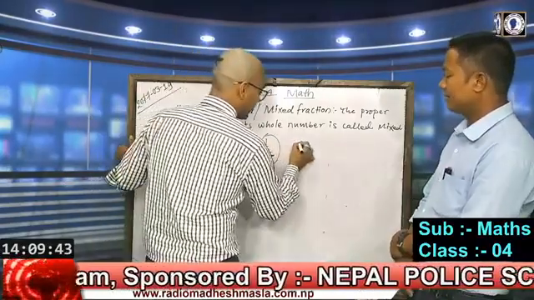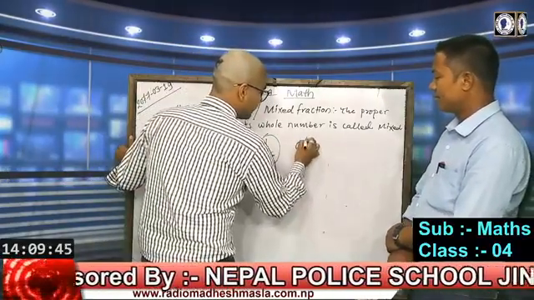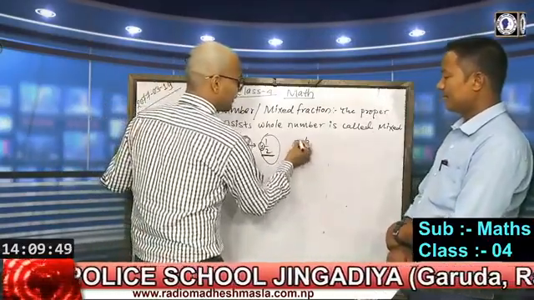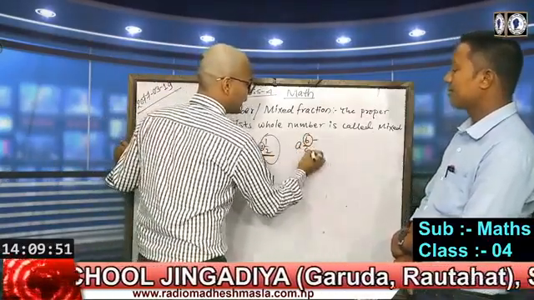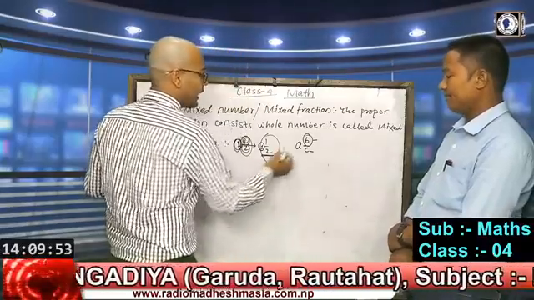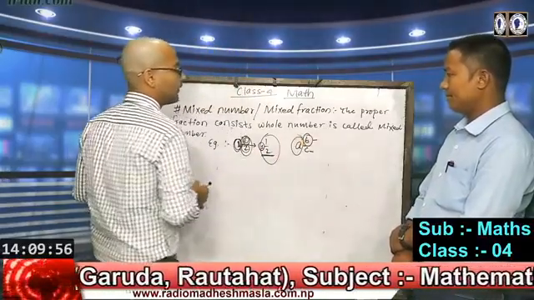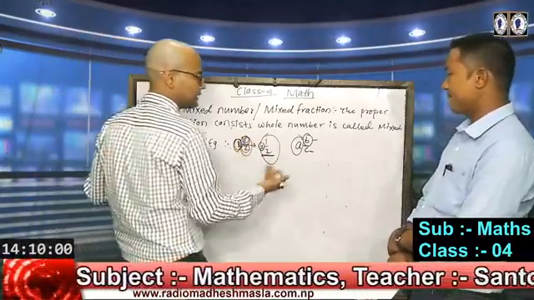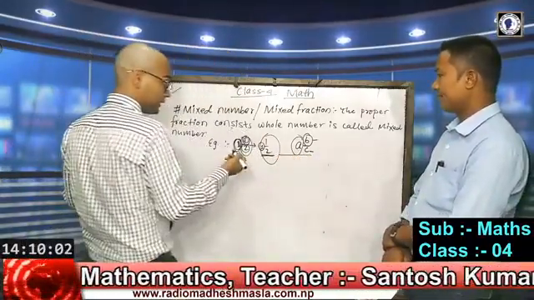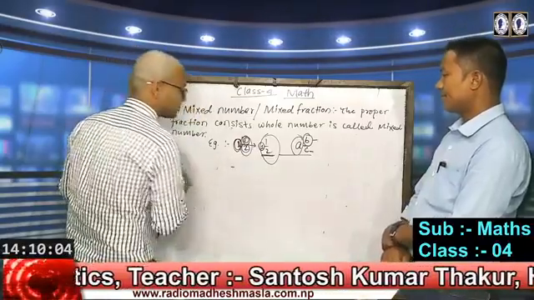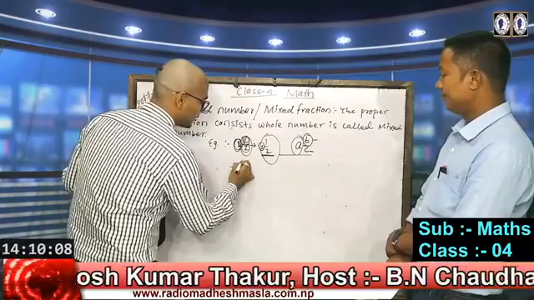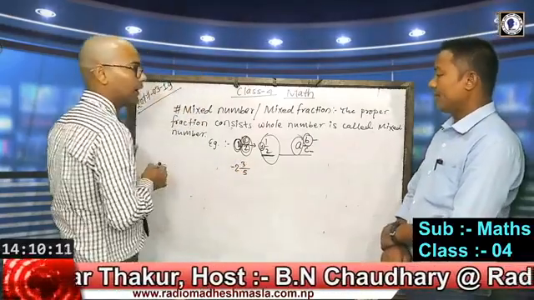In the same way, we can write a quotient b by c, where b should be smaller and c should be greater, and a should be written as the quotient or the whole number or next integers. Sometimes it is in minus form also, that means negative form, that means 2 quotient 3 by 5.